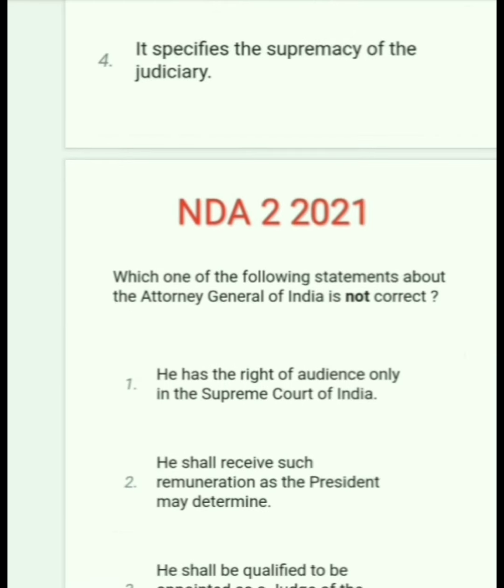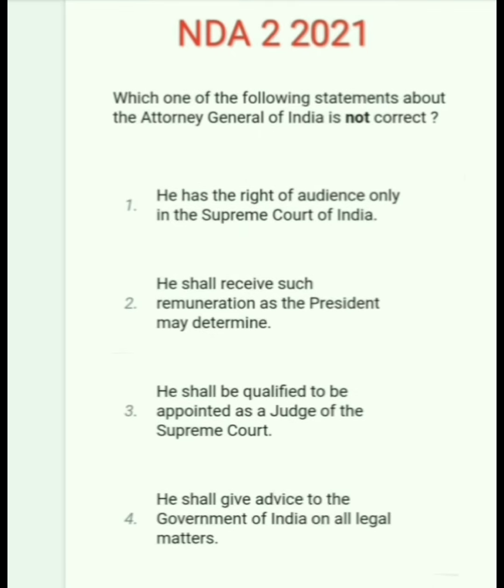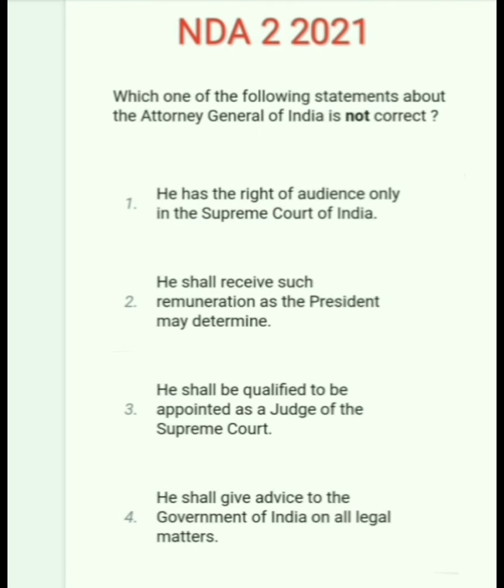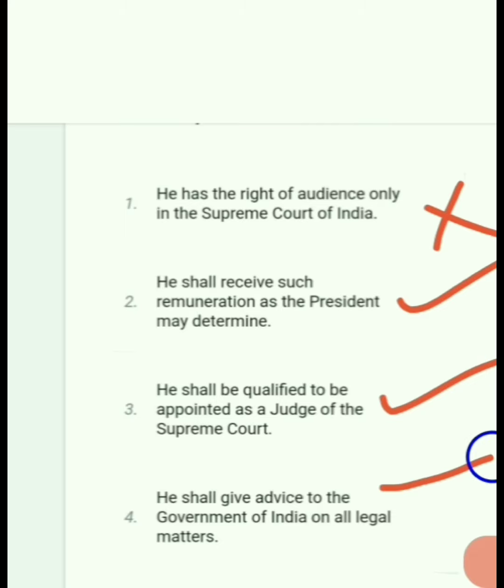Which of the following statements about the Attorney General of India is not correct? He has the right of audience only in the Supreme Court of India, is wrong. He shall receive such remuneration as the President may determine. Correct. He shall be qualified to be appointed as a judge of the Supreme Court. Correct. He shall give advice to the Government of India on all legal matters. Is correct. So here correct option 1. Next question.